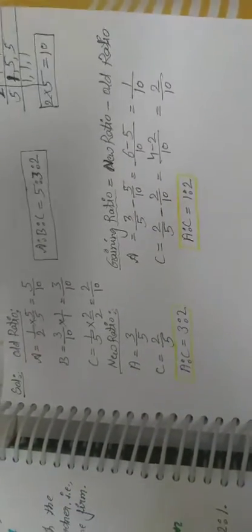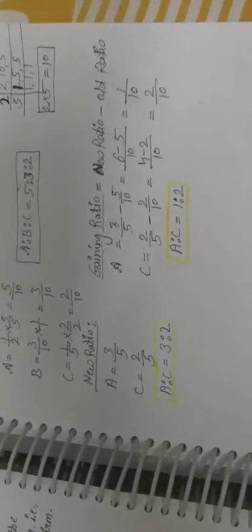So students, now we have a third situation under which we have to calculate the gaining ratio. Now let's see the third situation, in which we have to solve the gaining ratio of the remaining partners.